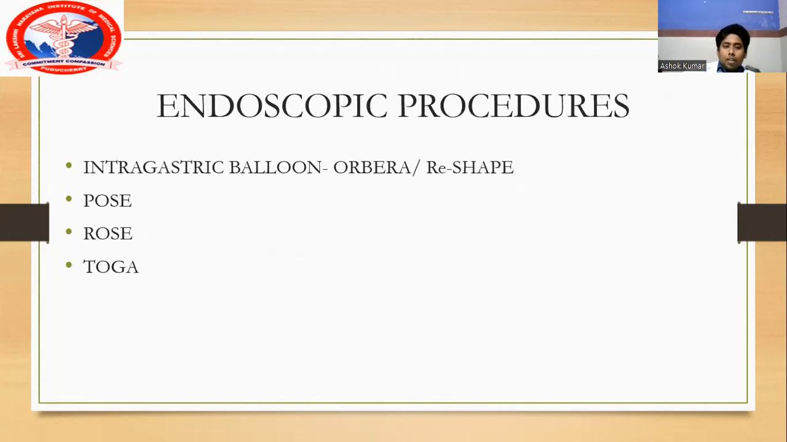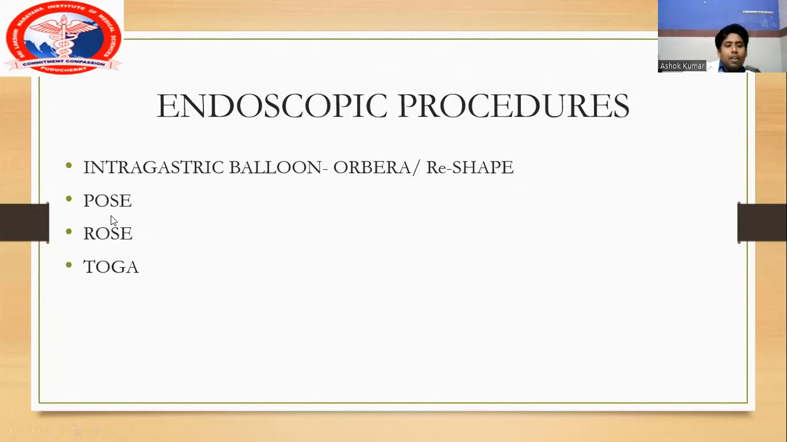There are certain endoscopic procedures we do in bariatric surgery, like the intragastric balloon, Orbera, the reshape balloon, and POSE. POSE is primary obesity surgery endoluminally. Endoscopically they insert the scope, and the instrument places multiple sutures so that the capacity of the stomach is very much reduced.